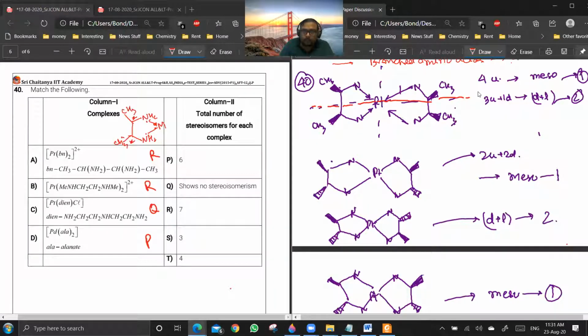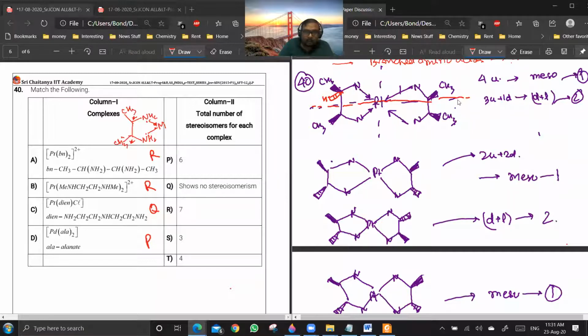Getting my point? Yes. See, a square planar complex will always have a plane of symmetry, but you see, due to presence of these two groups, CH3 and H. There's an H here also, which is down. We have to also check for the presence of isomerism in the ligand also, optical isomerism in ligand. So you see, ligand is having chiral center, so we have to check for the plane of symmetry of the overall molecule. So it is having this type of plane of symmetry.